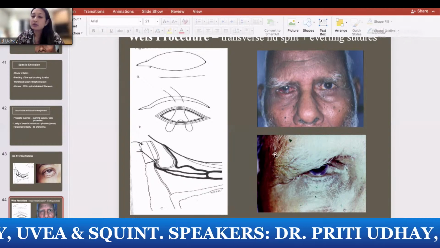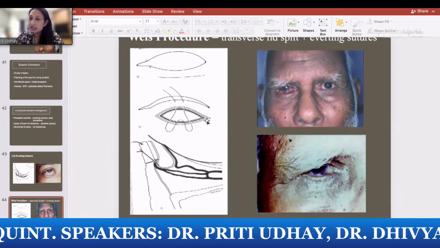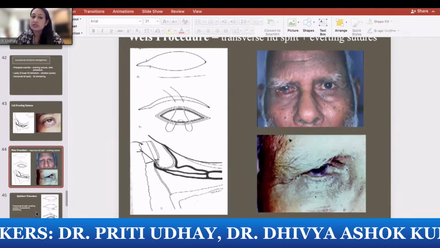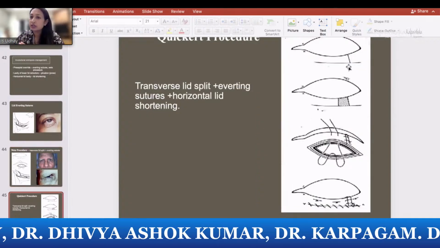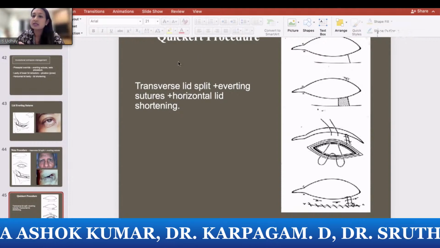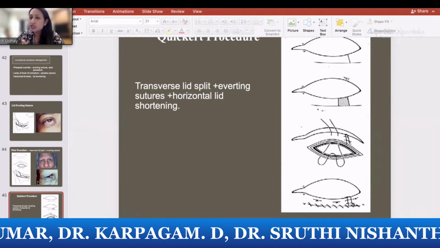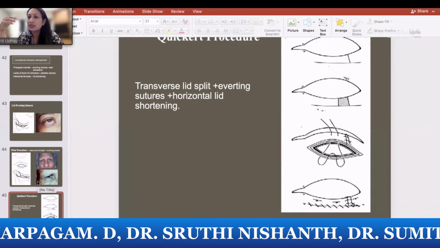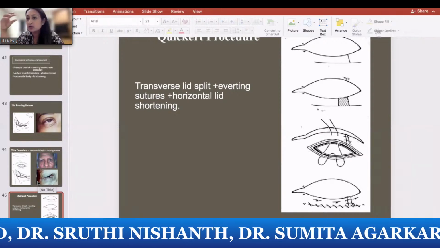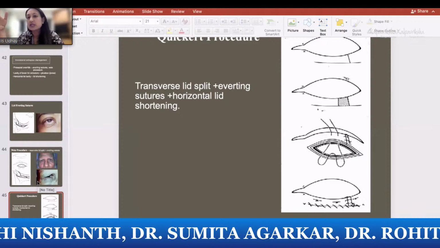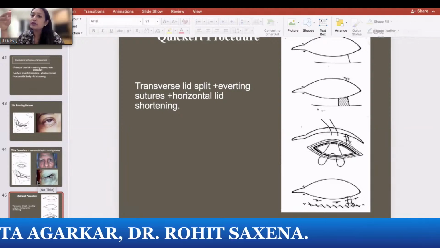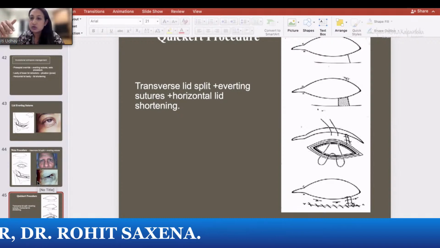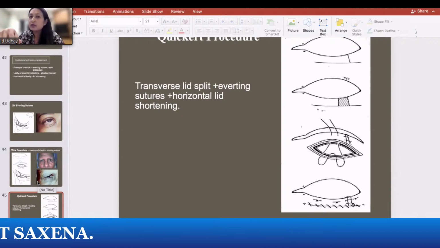But this is one of our old slides where we have done a full thickness lid split and then everting suture, which is the Weiss procedure. When you combine this Weiss procedure with a horizontal lid shortening, it is known as a Quickert's procedure. Most commonly, you don't find one isolated pathology, like you won't find just the overriding of the preseptal over the pretarsal. Very often that will be combined with horizontal lid laxity, and very often you will need to combine it with a lid everting suture. So this kind of a Quickert procedure is more commonly done compared to a Lee's procedure.